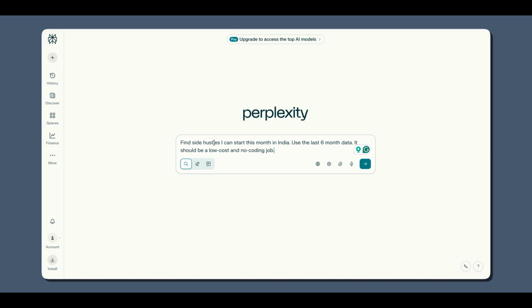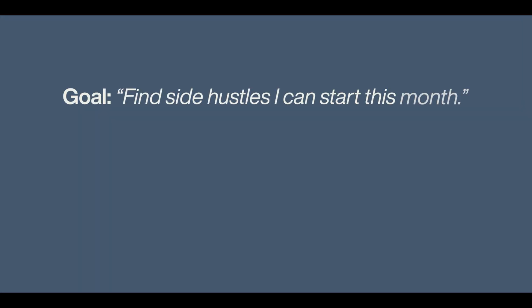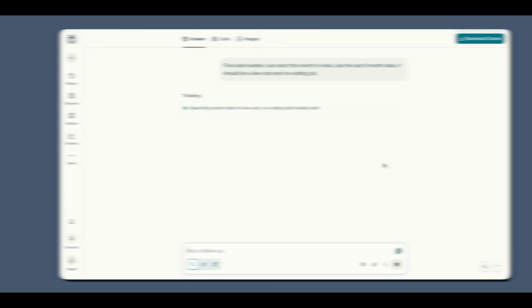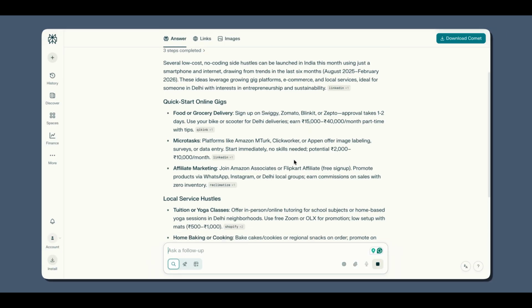I'm typing a prompt: find a side hustle I can start this month in India, use the last 6 month data. It should be a low cost and no coding job. Here in this prompt, you can clearly see the 3 parts where I've divided my question. The goal is find side hustle I can start this month. Input is India, last 6 month data, and the constraint is low cost and no coding. This alone can improve your answer a lot more.